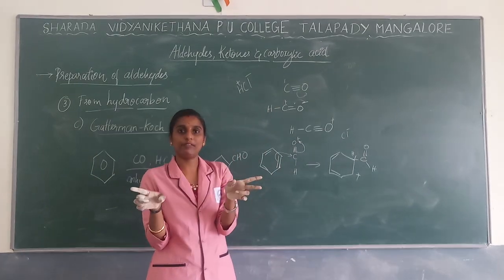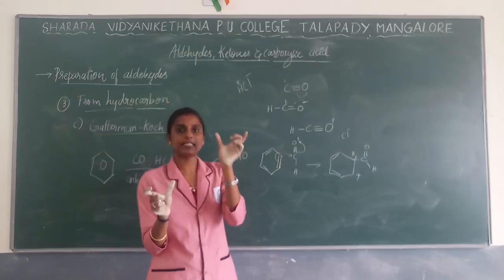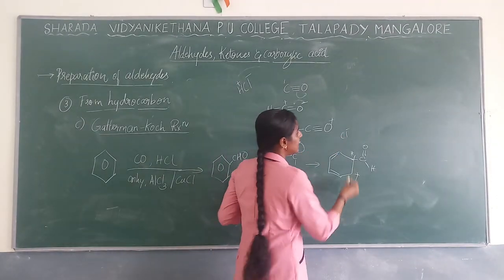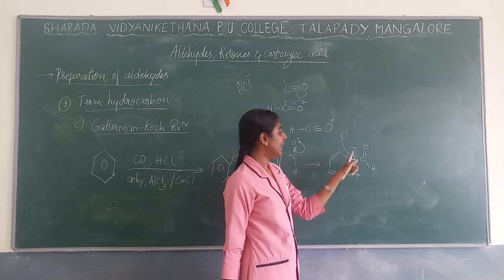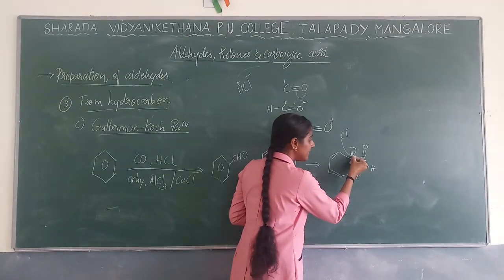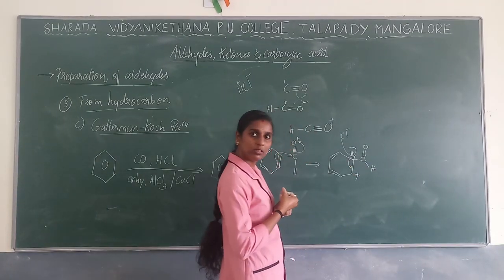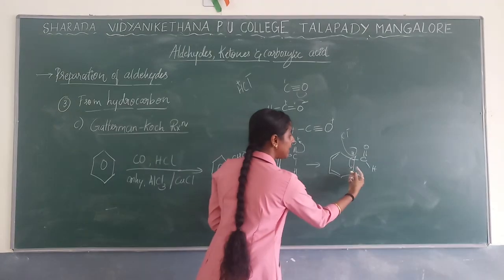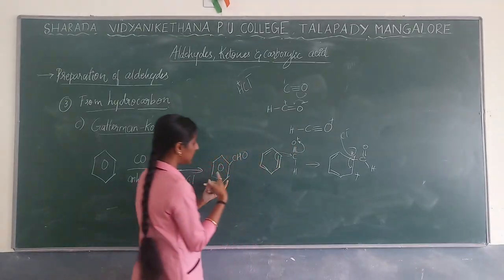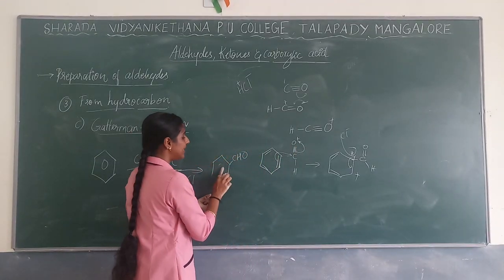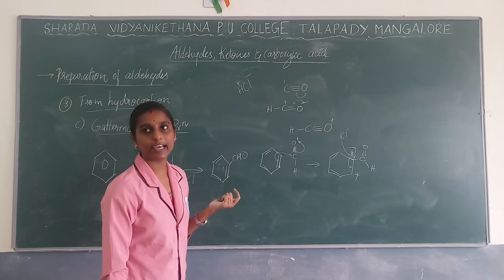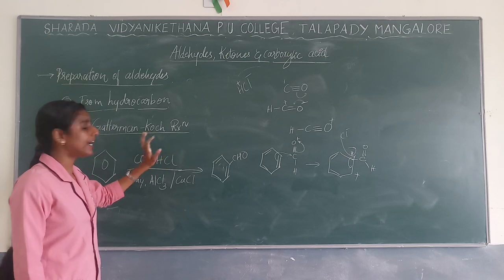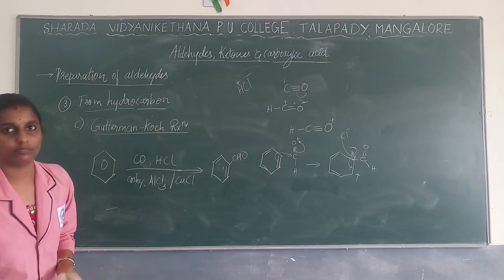Again the breakage of bond will take place. We get AlCl3 and Cl minus. That Cl minus takes this hydrogen, and this bond will be given back to the benzene. When it is given back, you will get this as a product. You will get the bond with the CHO here. Aldehyde you are going to get as a product. So this is regarding the Gattermann-Koch reaction.